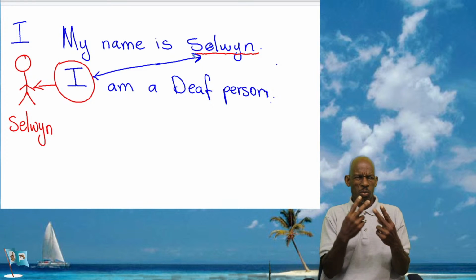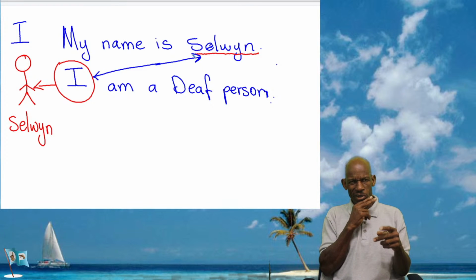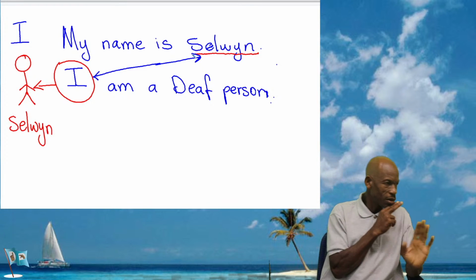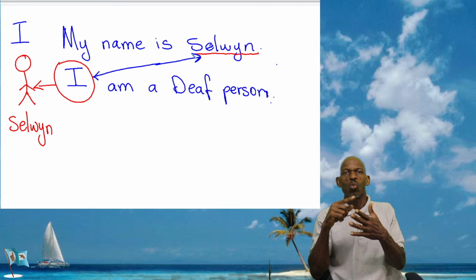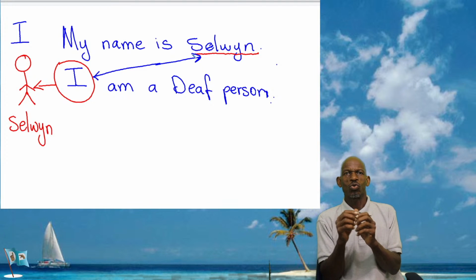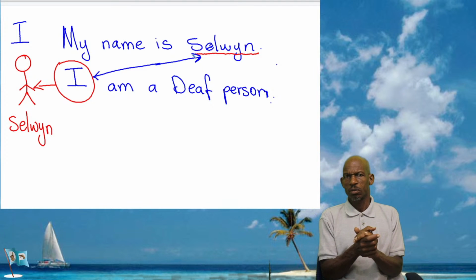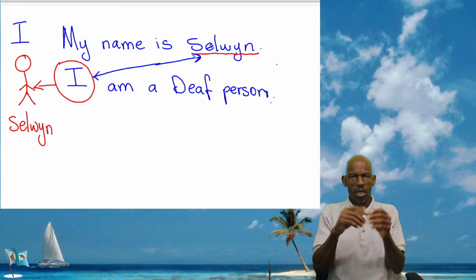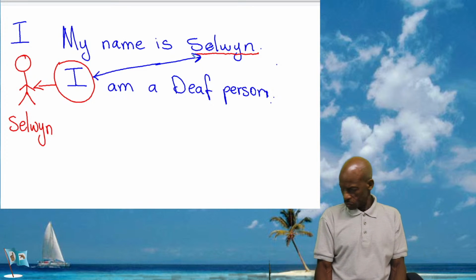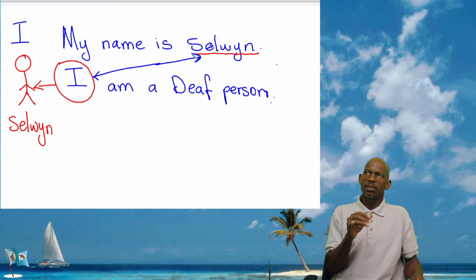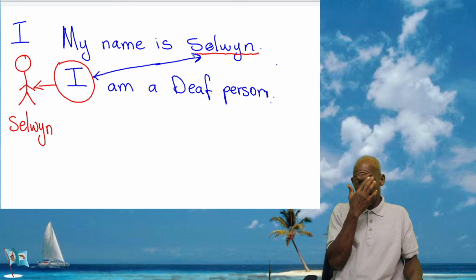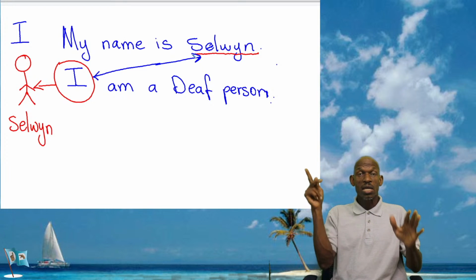So when you're writing, and level 2 is going to be going on to that, in terms of reading and writing. When you are reading a story in a newspaper or a book, and you see a group of sentences together, they are connected. My name is Selwyn, that was the first sentence. And then the next sentence begins with I. And I want to know who this I is. This I is the person who was introduced in the first sentence. I. So I am a deaf person.